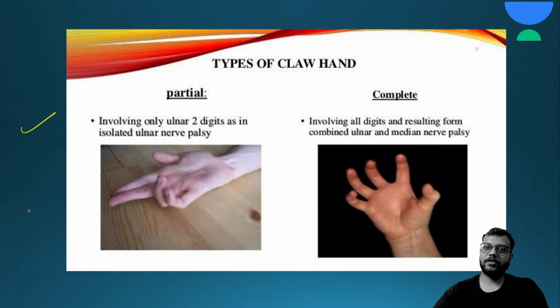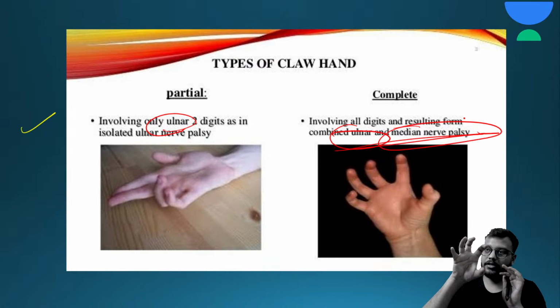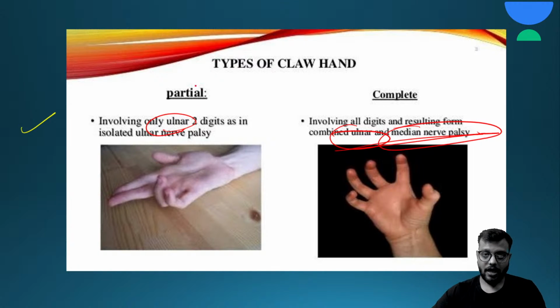So that's why there is flexion deformity or clawing of the fifth and the fourth finger. Okay, whereas in complete, ulnar plus median nerve palsy is there, so the entire hand is clawed. So this is your complete claw hand. Now this one shown here is not a claw hand. What is this?